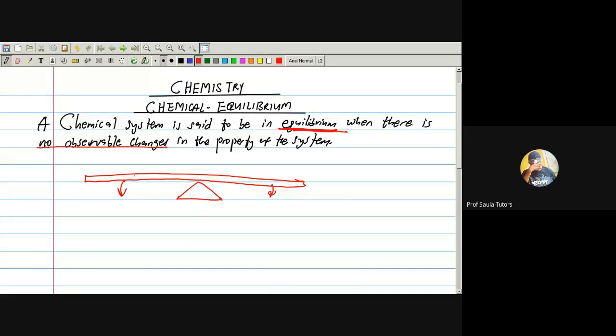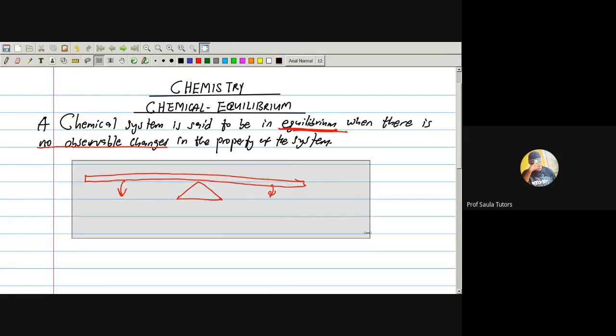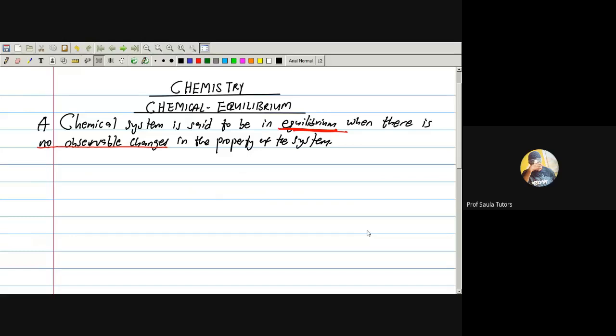Why? It's not shaking left or right. It is balanced. So in chemistry, when we say a system is in equilibrium, it means that we can't observe anything in the property of the system. There's no observable changes in the property of the system.